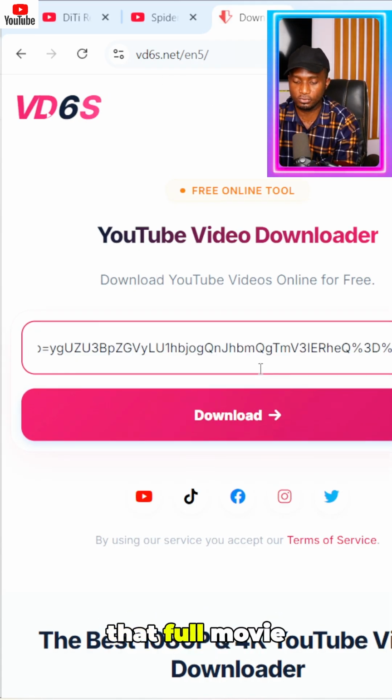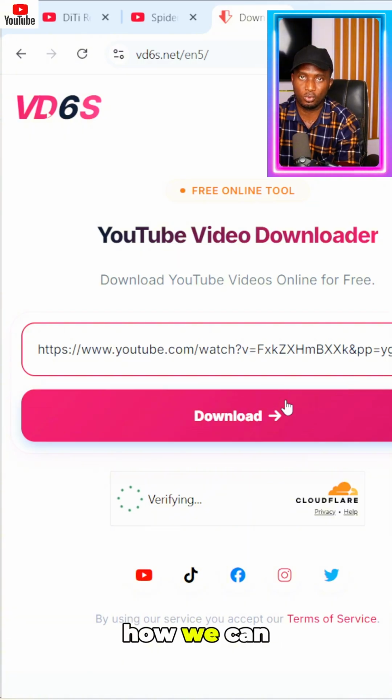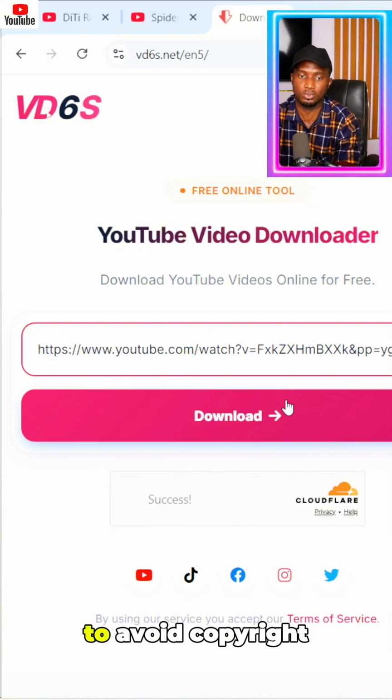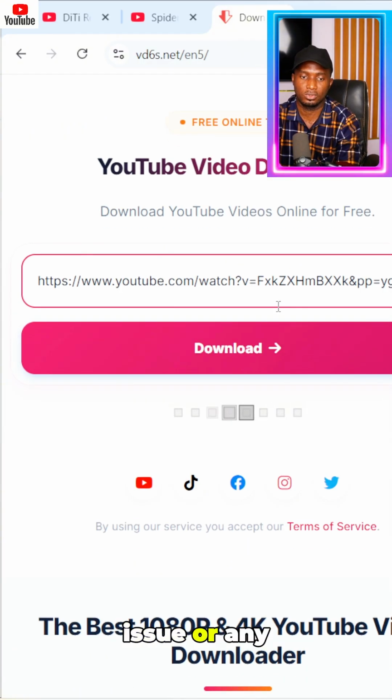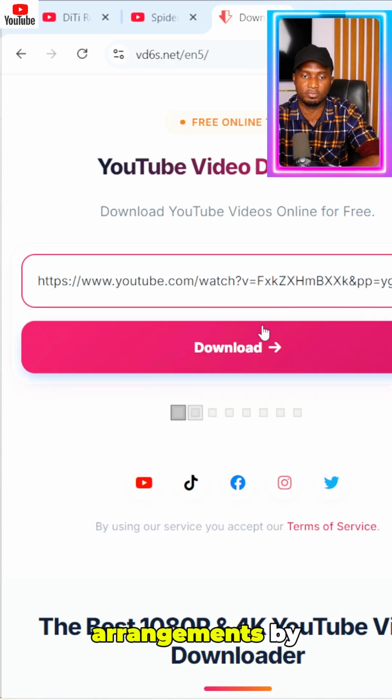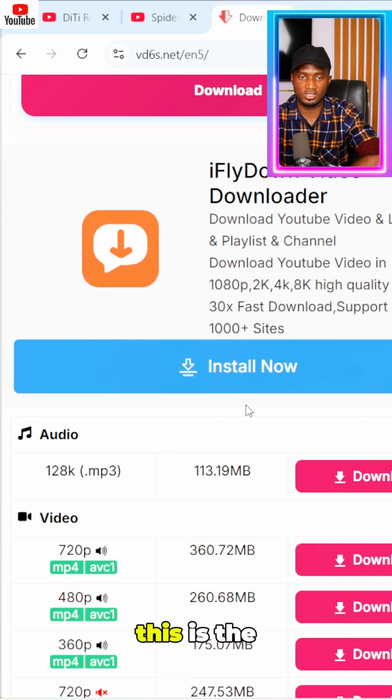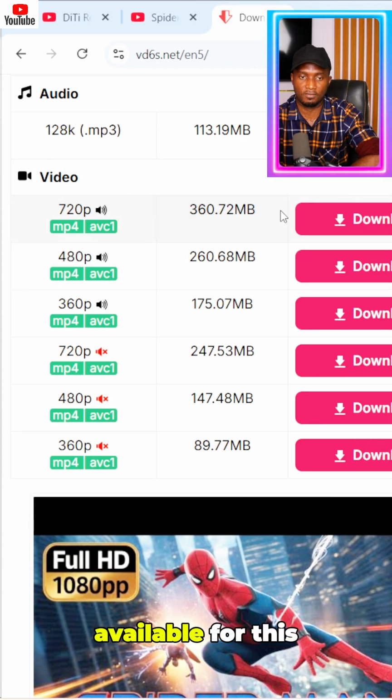Then download that full movie. I'll show you how we can repurpose it to avoid copyright issues. This is the download options available, and you should download in the highest quality, 1080p.